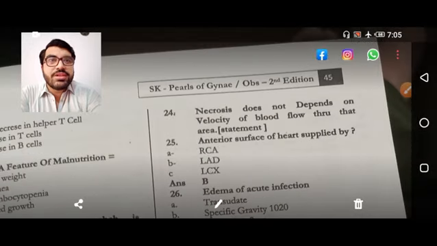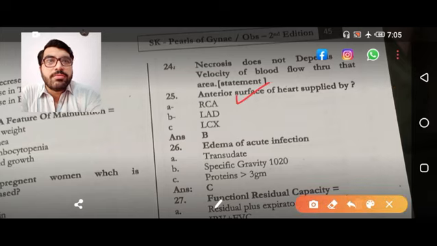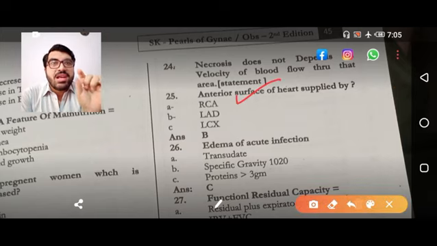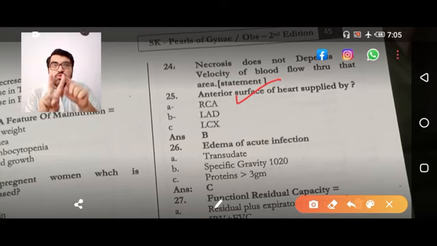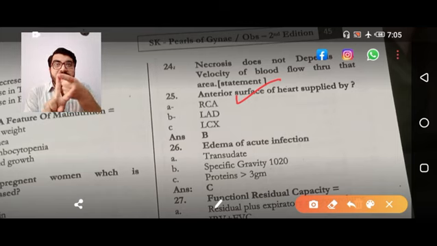Coming to our next MCQ, that is regarding the heart. Now this MCQ is important. The anterior surface of the heart is supplied by, now we are having two stems. Focus on my words, the statement. Anterior surface of the heart, anterior surface of the left ventricle.